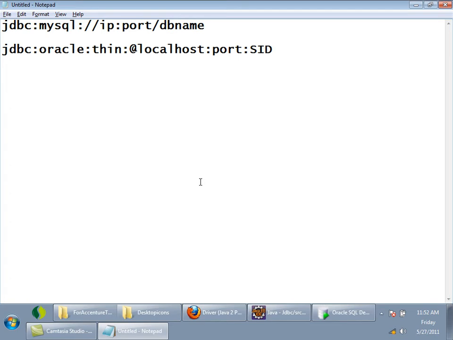So what is the connection string for connecting to Oracle? There also you need to give a connection string, which is nothing but the SID. By default it will be XE. Okay, fine. This is the URL for Oracle.